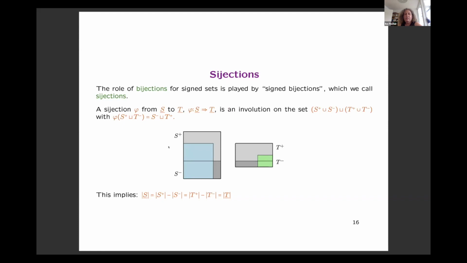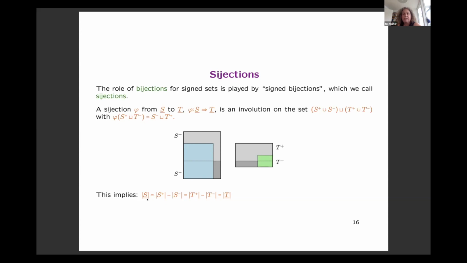Another way of thinking about this is that you actually have three maps. You have a sign reversing involution on a subset of S, indicated with the blue part here. Second, you have a sign reversing involution on the set T, indicated with the green part. And for the rest, you have a sign preserving bijection from the remaining part of S, which is gray here, to the remaining part of T. And of course, this implies that the sizes of the two signed sets are actually the same.